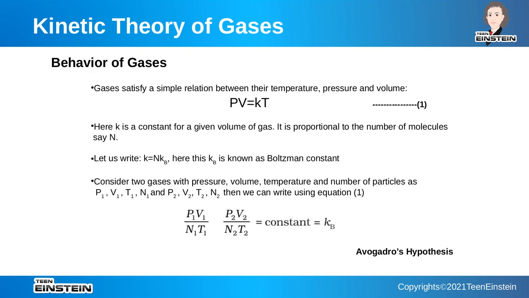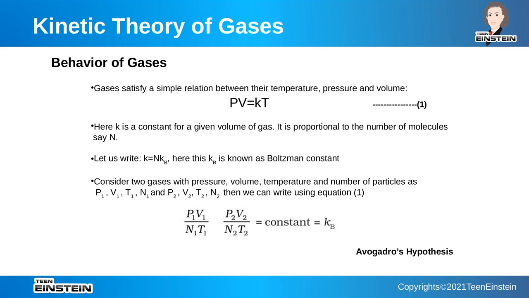Now let us study behavior of gases. Gases satisfy a simple relation between their temperature, pressure, and volume, which can be seen by equation 1. That is, the product of pressure and volume is equal to K times the temperature of the gas. Here, K is a constant for a given volume of gas, and it is proportional to the number of molecules, say N.